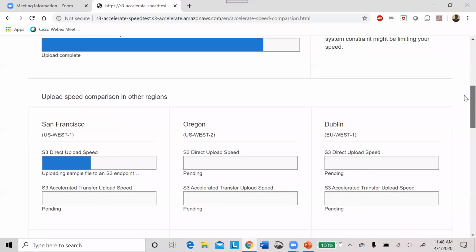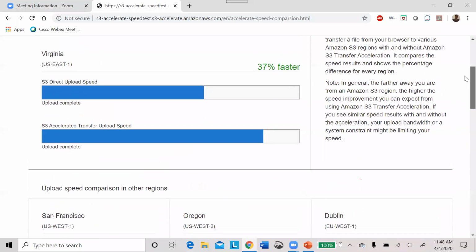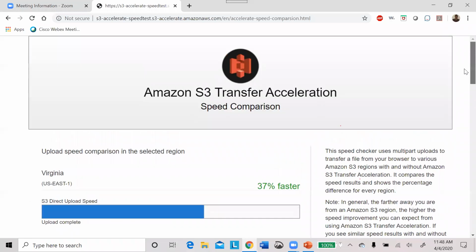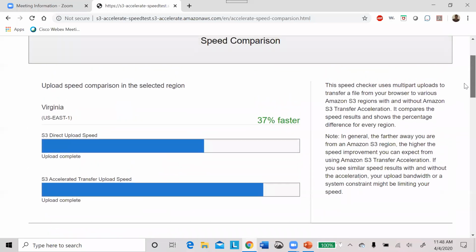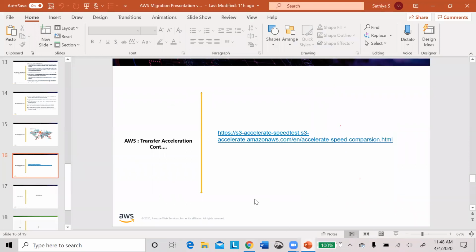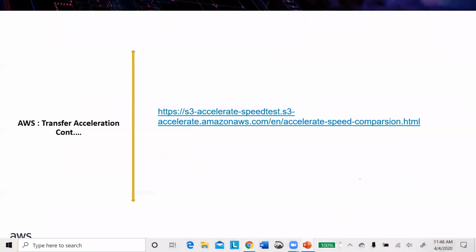At this moment, my acceleration speed is just 37% faster. So like that we are able to see and calculate how much speed you will get in your application. So this is about the transfer acceleration tool. You may have a question here also, but we'll take it at the end.